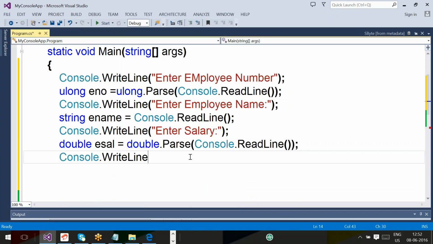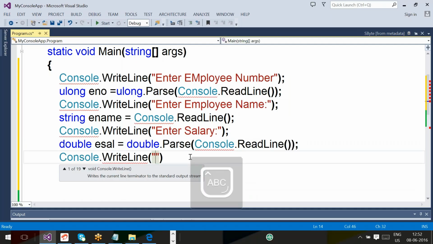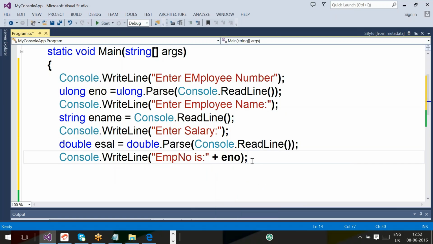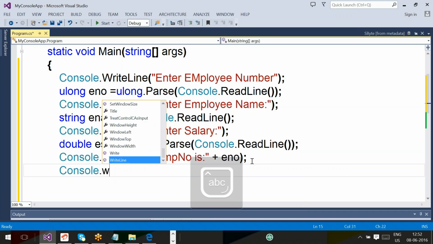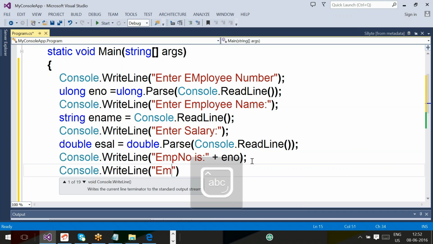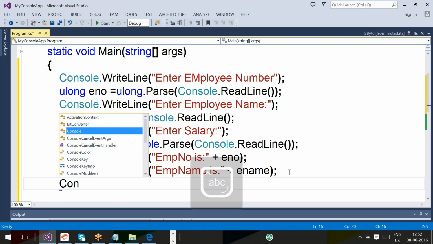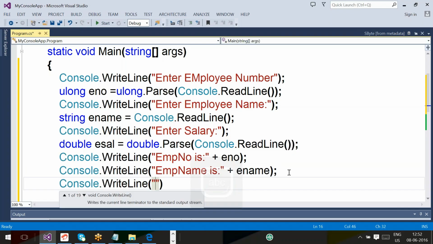Console.WriteLine printing, "Employee number is", eno. Next, Console.WriteLine, "Employee name is", ename. Okay. Next, Console.WriteLine, "Employee salary is", esal.